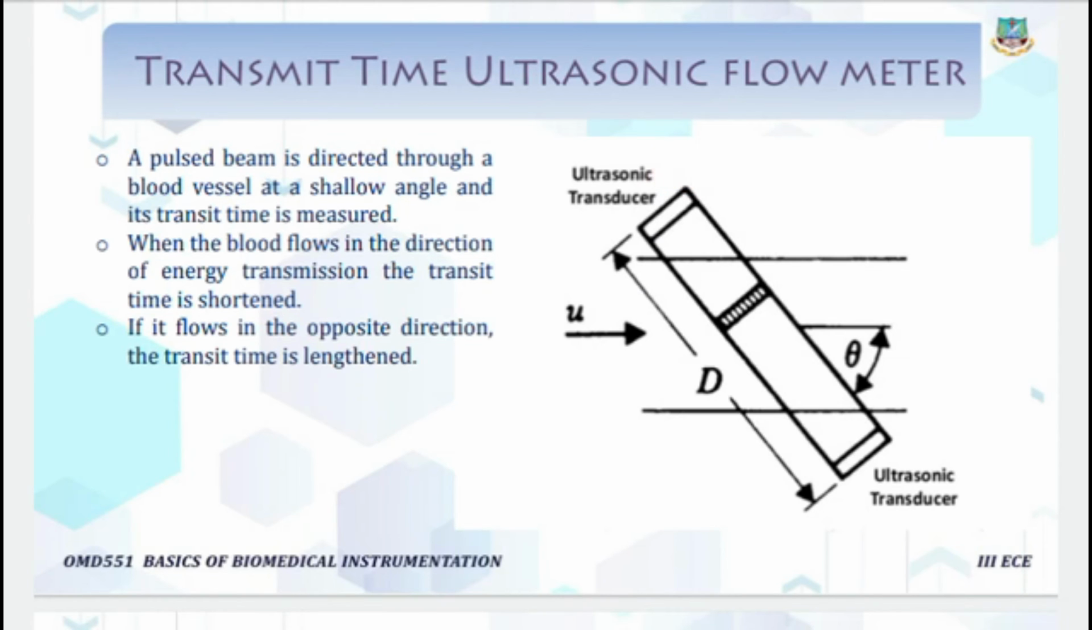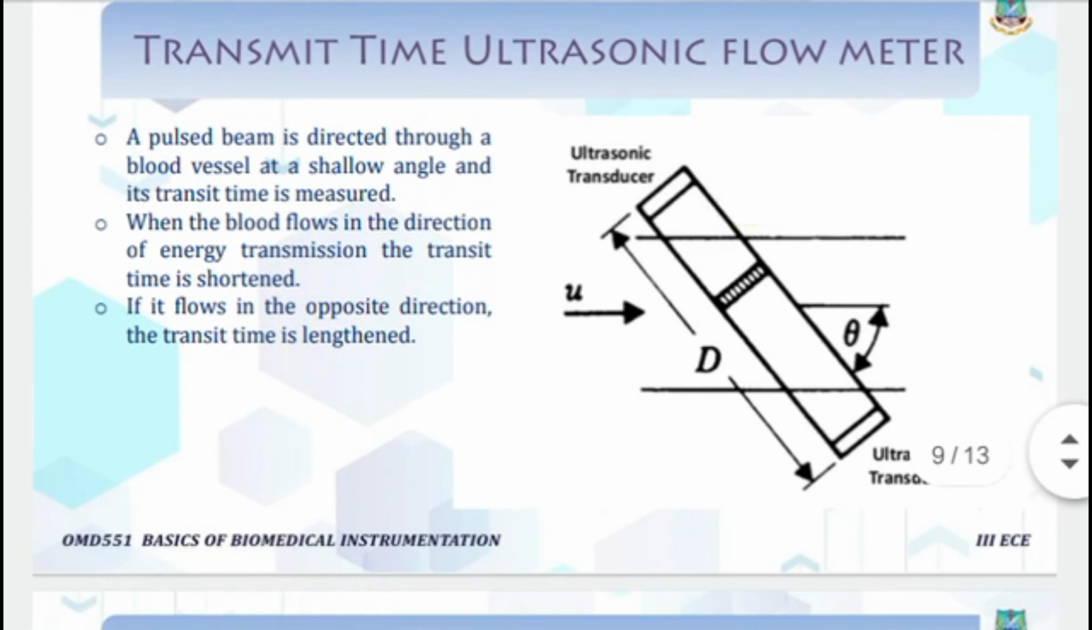A pulse beam is transmitted to the blood vessel at a shallow angle and its transmit time is measured. When the blood flows in the direction of the energy transmission, the transmit time is shortened. If it flows in the opposite direction, the transmit time is lengthened. Okay. When it is sent downstream, the transmit time is low, and when it is transmitted back, the transmit time is high.